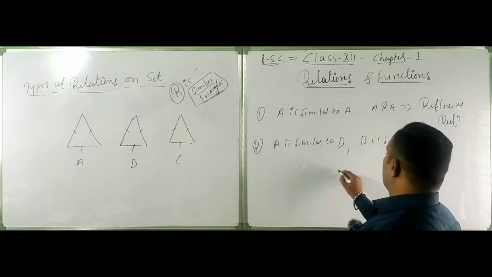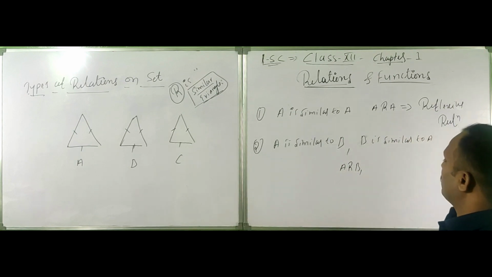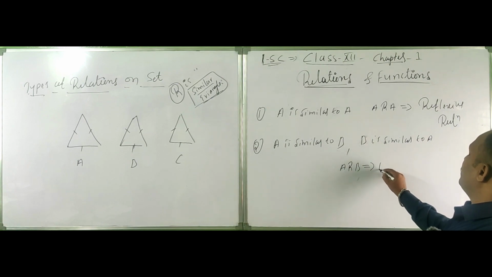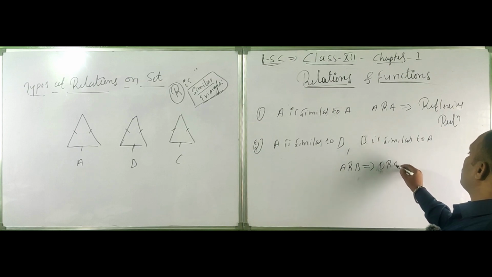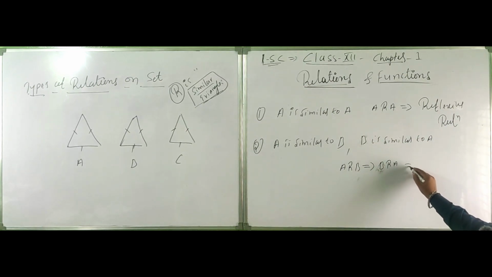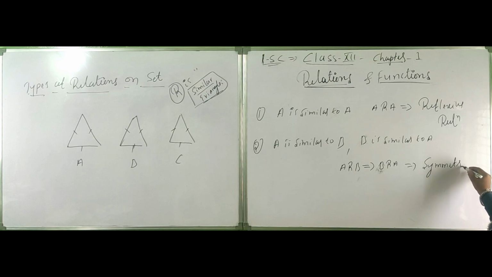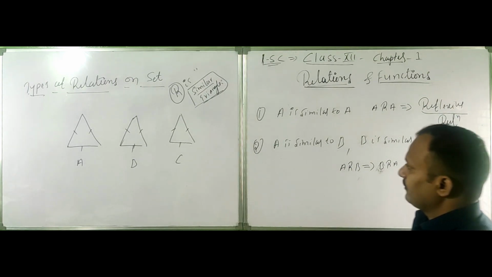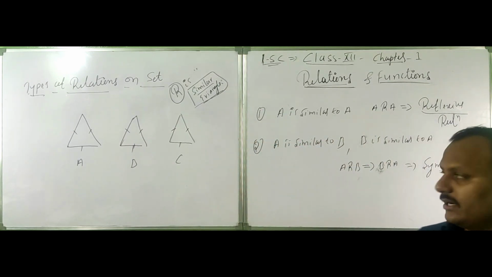Therefore, can I write A R B implies B R A? Then this is called symmetric. Very important terms. First one is reflexive, second one is symmetric.